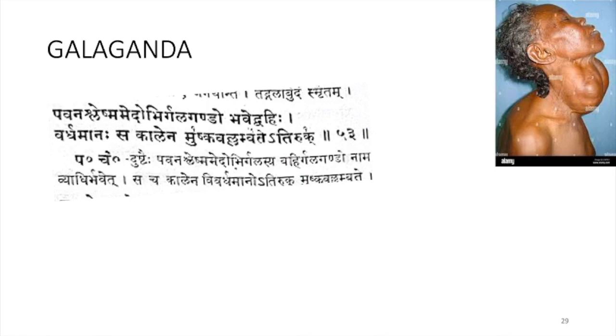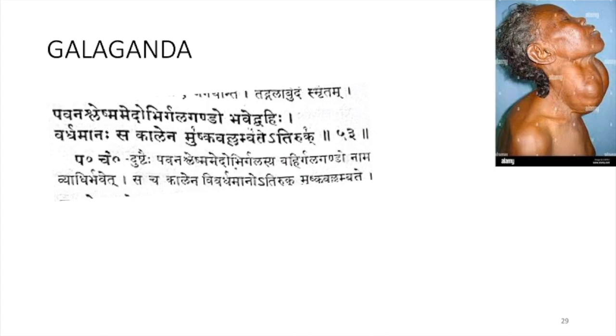Pavana Sleshma Medobir Galagando Bhaved Bahihi Vardhamanaha Sakalena Mushkavat Lambate Atiruk. So outside you can see Galaganda, and it can be caused by Pavana, Shleshma and Medha. So there are 3 types of Galaganda: Vataja Galagandam, Shleshmaja Galagandam and Medoja Galagandam. Vardhamanaha Sakalena Mushkavat Lambate Atiruk.